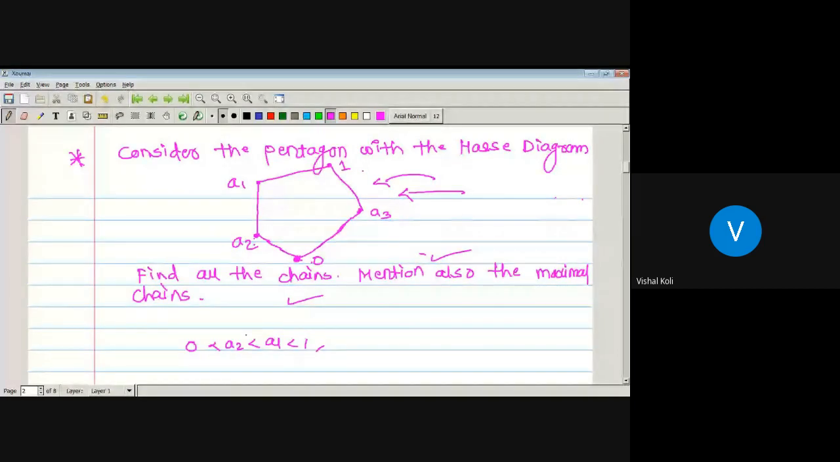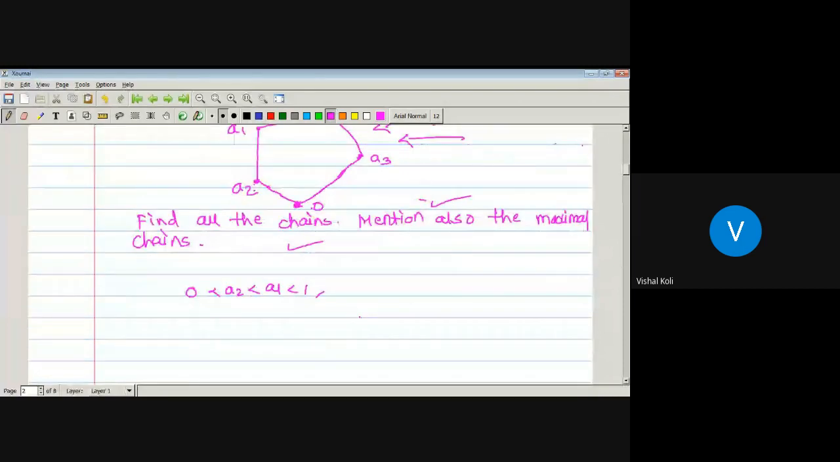So here this will be 0, A2, A1 and 1. There is a set 0, A2, A1 and 1 which is a subset of this poset pentagon and which is a chain. So here we get one chain. Okay, so this will be the first chain.